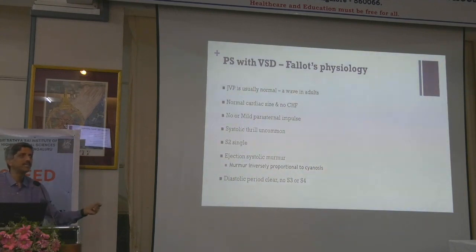A waves are prominent in adults with tetralogy. That is roughly found in around 30% of patients. Adults with tetralogy can have prominent A waves, but otherwise you don't have a JVP elevation. There is no cardiomegaly, no heart failure, no parasternal impulse.